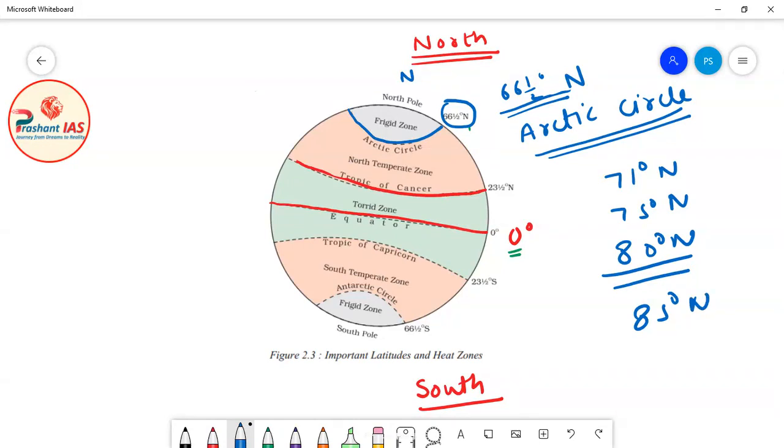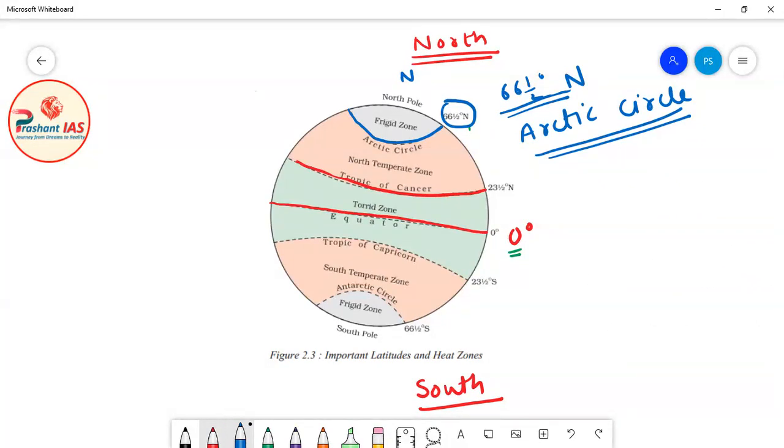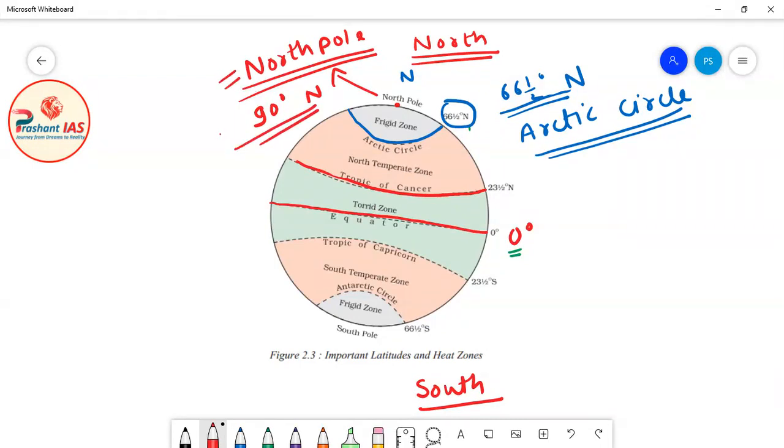But when you reach the top of the earth, on this position, from where you cannot move further, the last and ending point, this point is called the North Pole. The measurement of the North Pole in degrees is 90 degree north.